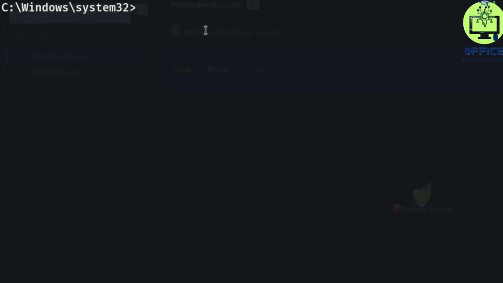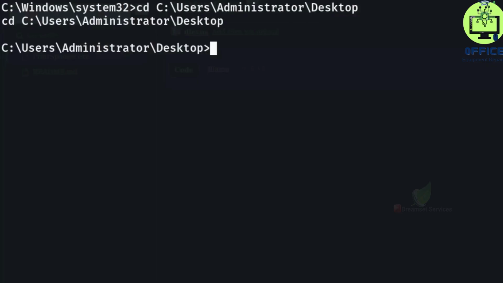We can find those files under the administrator user desktop, so let's navigate to that location and see what we get. We just need to go to C, users, administrator, and then desktop.